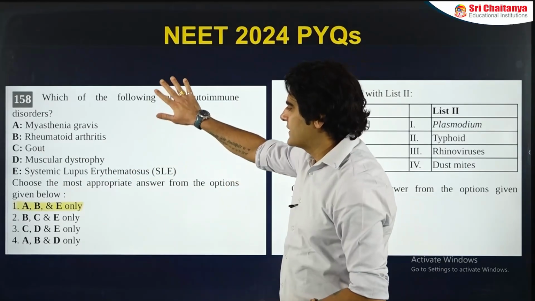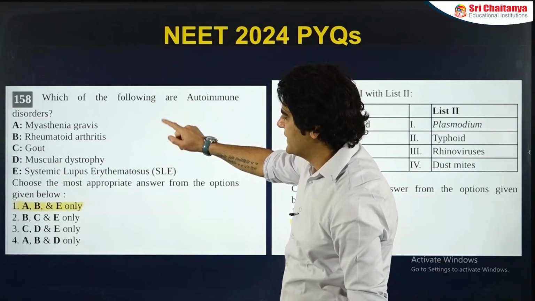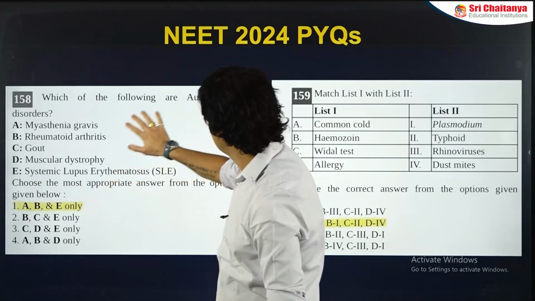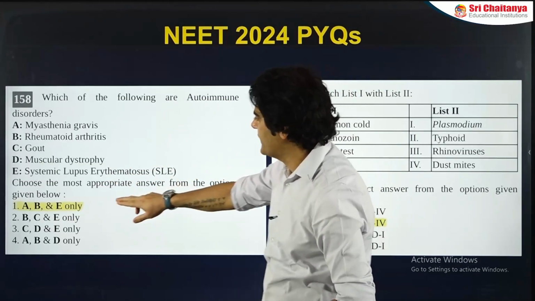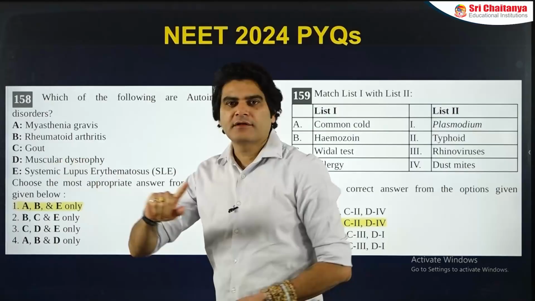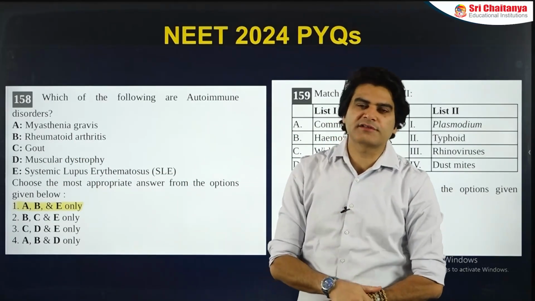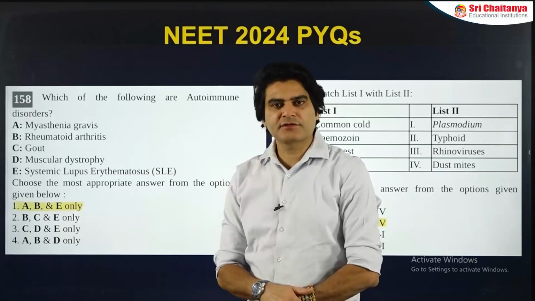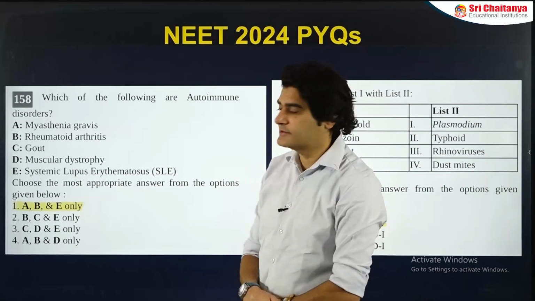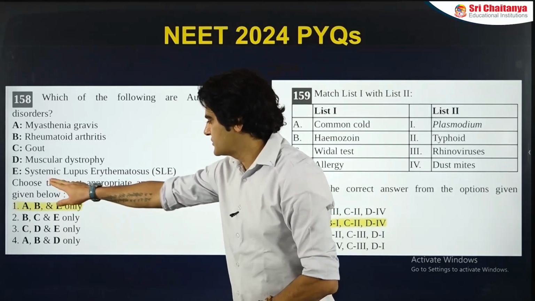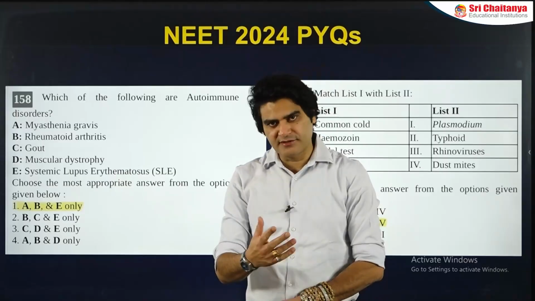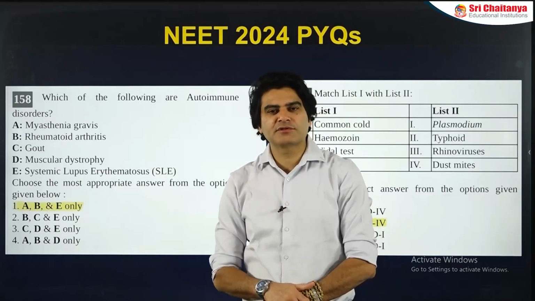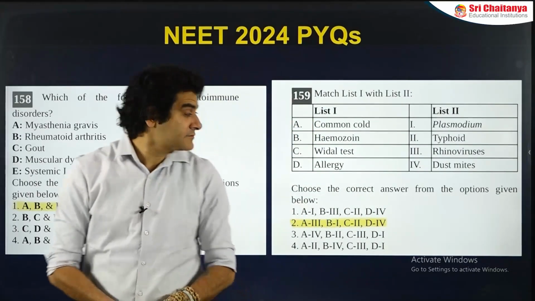First one, all are examples of autoimmune diseases except, which of the following are autoimmune diseases? Sorry, so A, B and E. Myasthenia gravis, the blockage of acetylcholine receptors of muscles by antibodies. Rheumatoid arthritis, destruction of synovial joints by the immune system. And systemic lupus erythematosus, that is nowhere there in NCERT. This is also an autoimmune disorder.